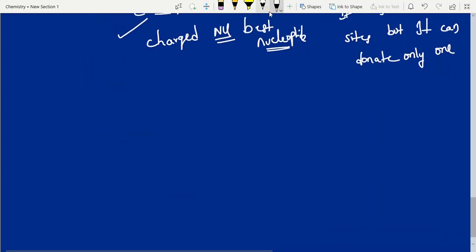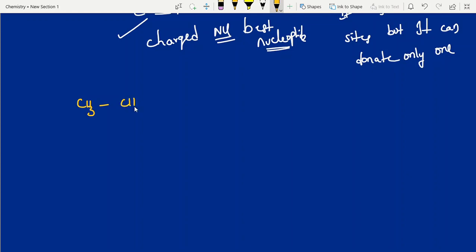What is this AgCN? Look into this. CH3CH2Cl plus AgCN. Between silver and carbon, we have covalent nature. It is not ready to break.